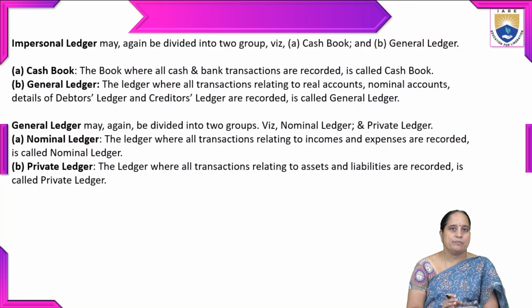So general ledger may again be divided into two types, nominal and private ledger. Nominal ledger is the ledger where all transactions related to incomes and expenditures or expenses are recorded, that is known as nominal ledger. The second one is private ledger, the ledger where all transactions relating to liabilities and assets are recorded and it is known as private ledger.